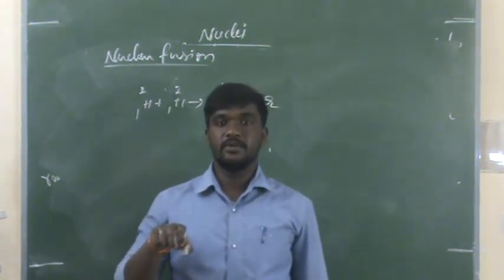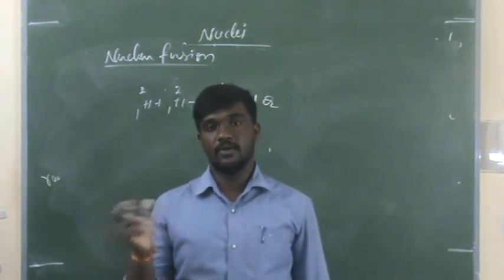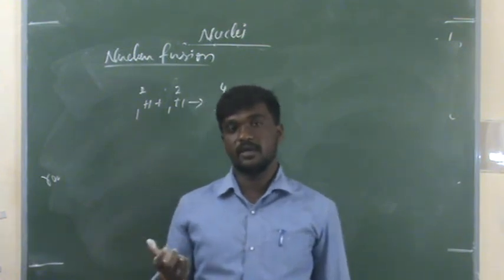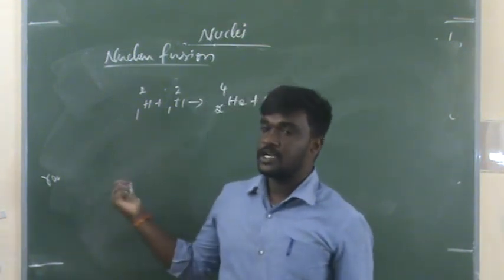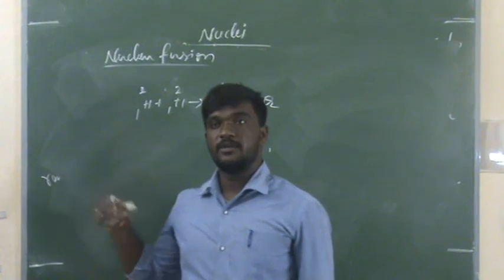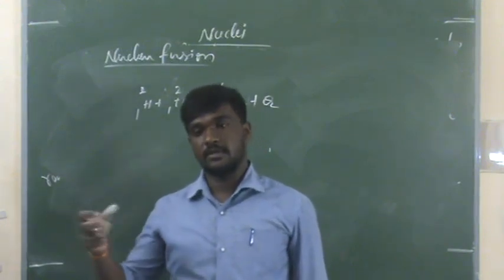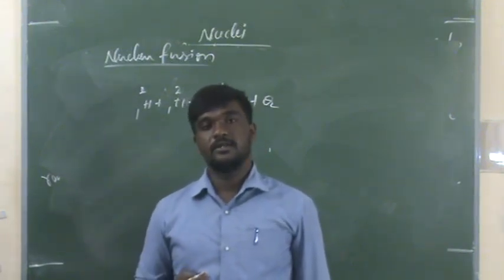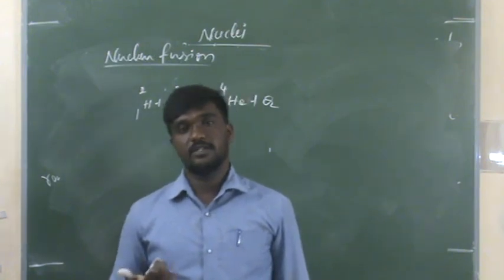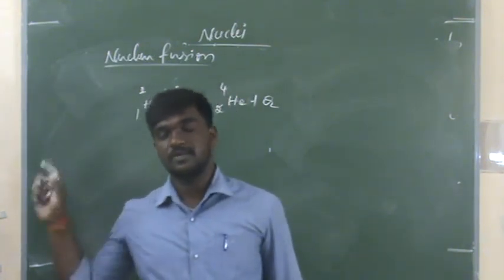The heat is in the form of steam. The coolant helps the steam become vapor. And the shield protects the persons who are working near the nuclear reactor from the harmful radiations of the nuclear reactor. That is about the nuclear reactor.